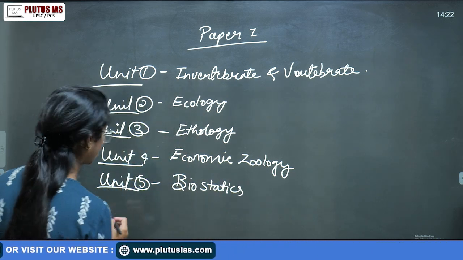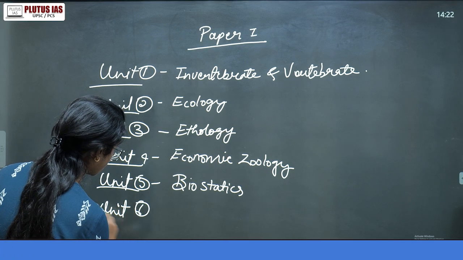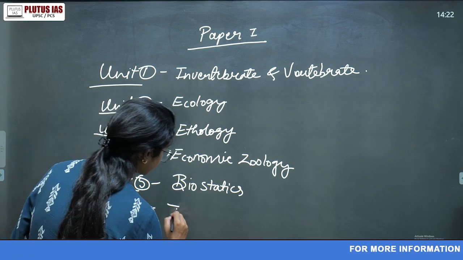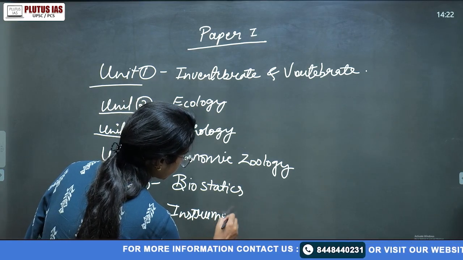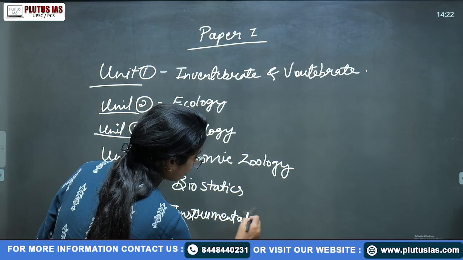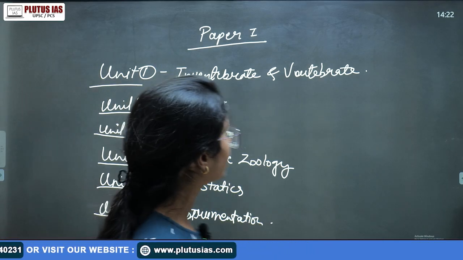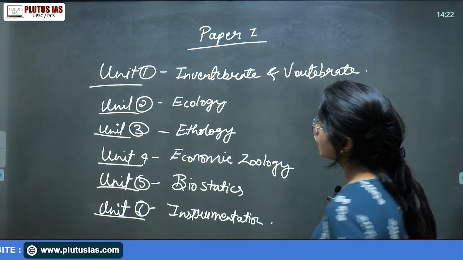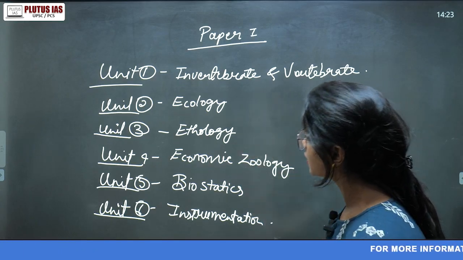Biostatistics, right? And then unit 6 is your instrumentation. We are just talking about paper 1. We are not covering paper 2 today. So these are some of the units mentioned in your syllabus. Of course, these are the 5 units and the 6th unit. Paper 1 is made up of these units.